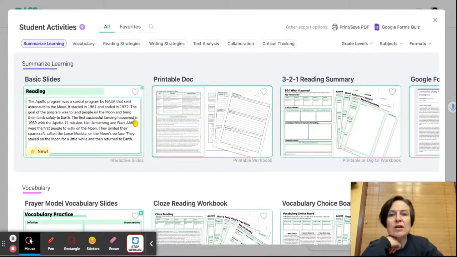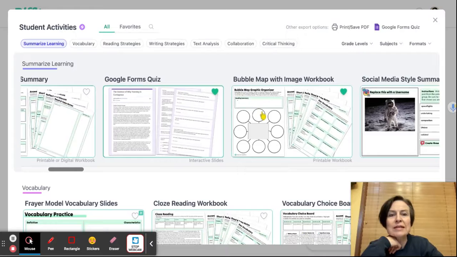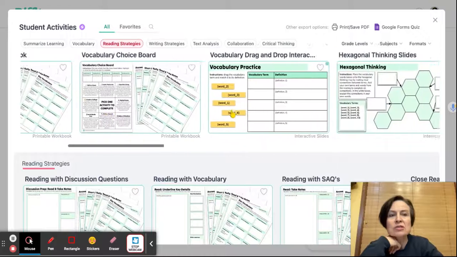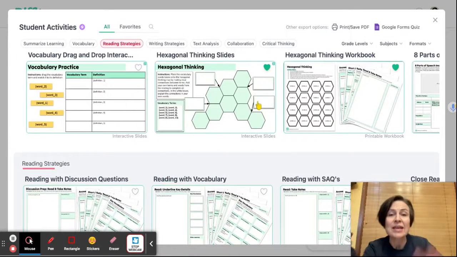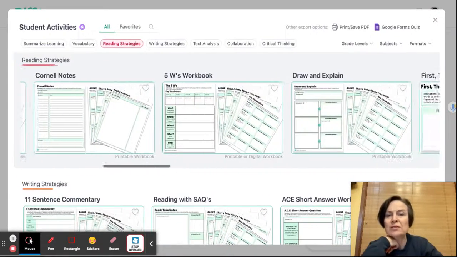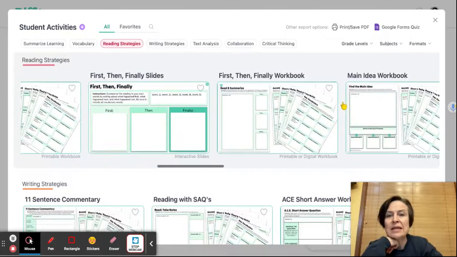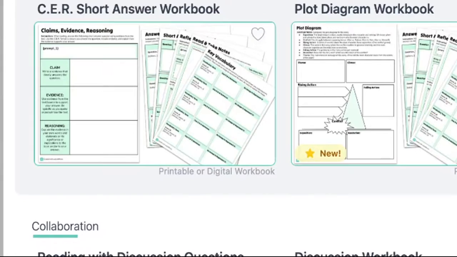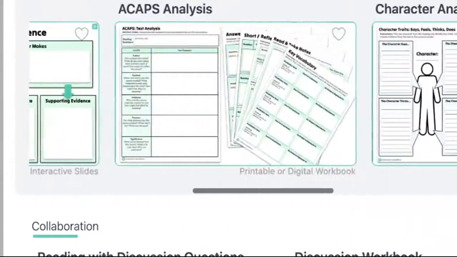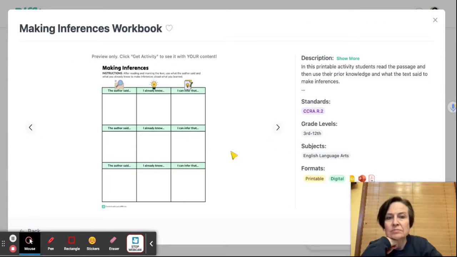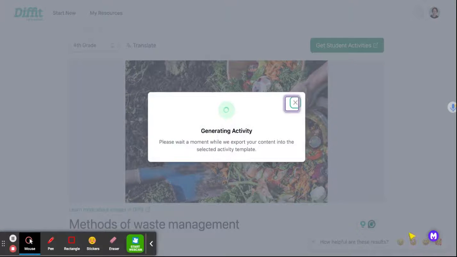So there are summary slides, 3, 2, 1 reading summaries, bubble maps, cloze, vocabulary, Frayer models, all sorts of vocabulary items, hexagonal thinking, which I know lots of you are using, reading strategies, so close notes, Cornell notes, 5 W's, draw and explain, writing strategies, text analysis, plot diagram is a new one that they have, evidence and claims, all sorts of different items, character traits, making inferences. So we can see here a little preview. So I'm going to click Get Activity.